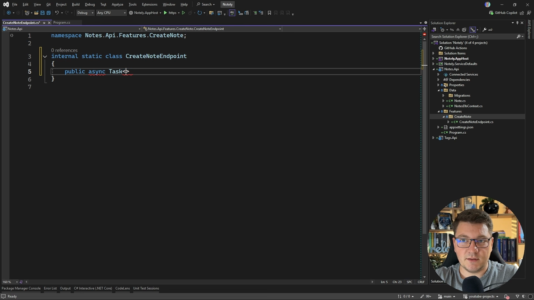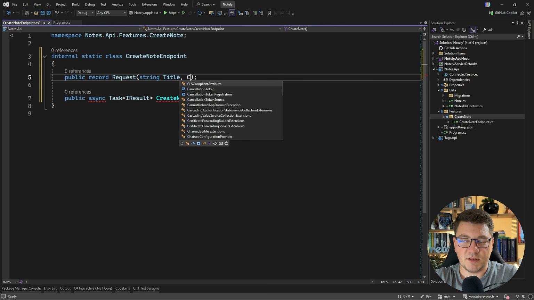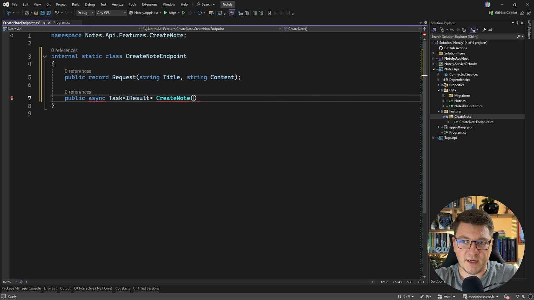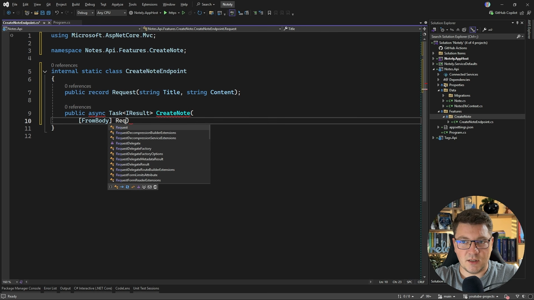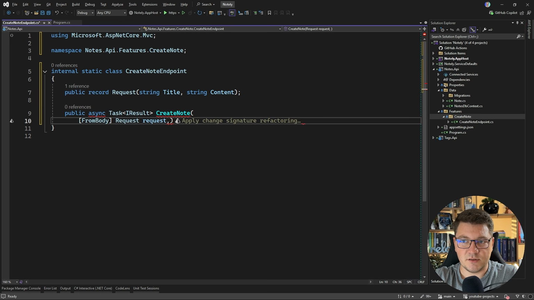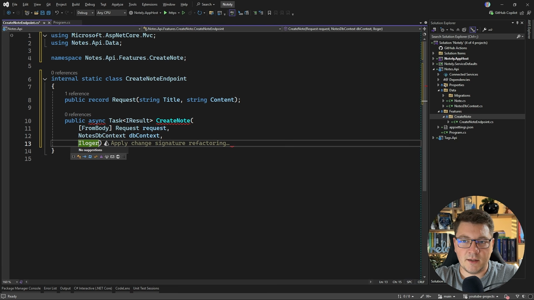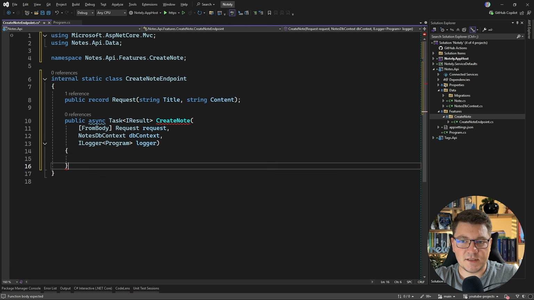So this is going to be an async method returning an IResult. Let's call this CreateNode, and we need a couple of arguments. One is going to be the actual request object, and here we basically just need the title and the content. We're not currently associating the nodes with any user, so we can just inject the incoming request, and let's call this the request object. Then we're going to need the nodes database context and an ILogger so that we can add some information as this is executing, and I'll use the Program class as the scope, and then let's define our body.